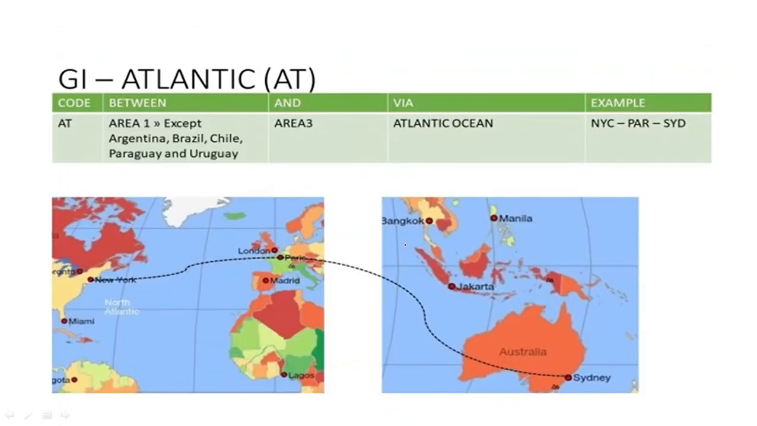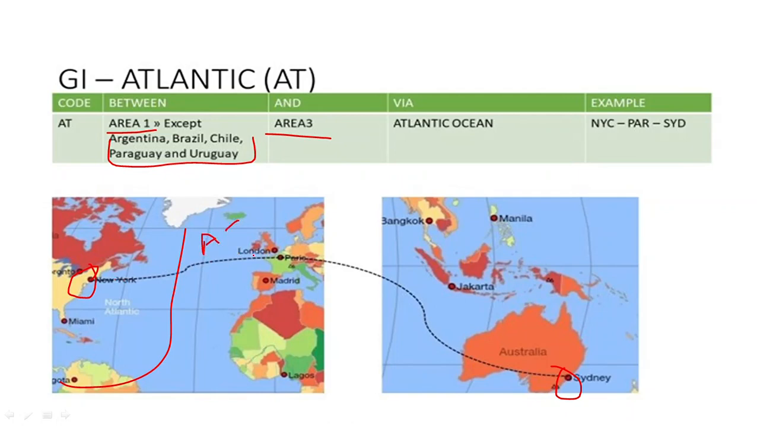Next we have the other case for Atlantic. Here we have a journey between Area 1 and Area 3. In Area 1 it is except the South Atlantic region: Argentina, Brazil, Chile, Paraguay and Uruguay. So except these points we have Area 1. For example, here we have New York, and in Area 3 we have Sydney, through the Atlantic Ocean.